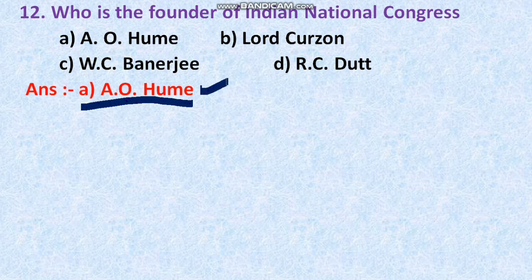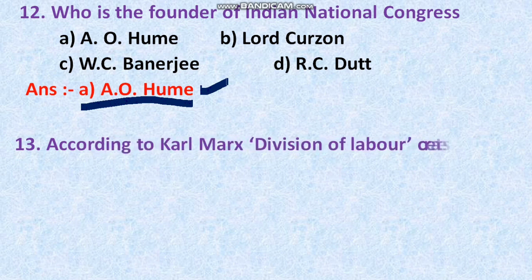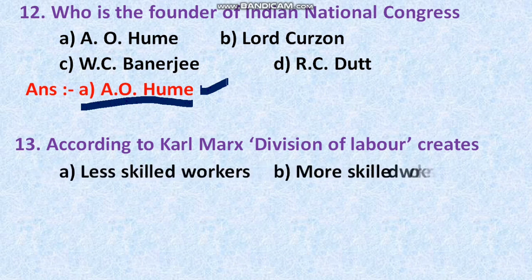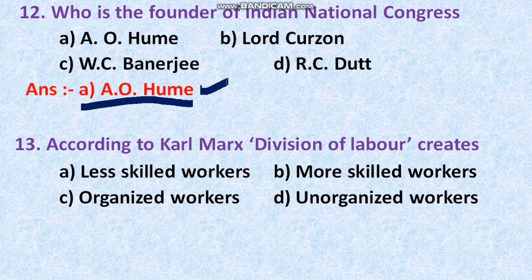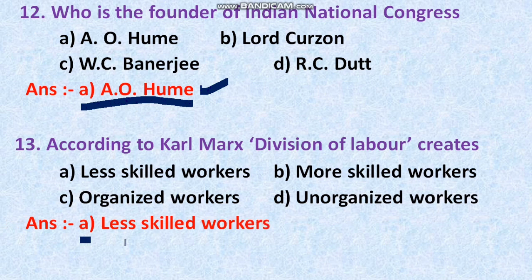See there, students, the next question is on your screen. According to Karl Marx, division of labor creates what? Do you have any guess? Option A, less skilled workers. Option B, more skilled workers. Option C, organized workers. Option D, unorganized workers. Here they have given the four options. The right answer is option A, less skilled workers. According to Karl Marx, division of labor creates less skilled workers, students.